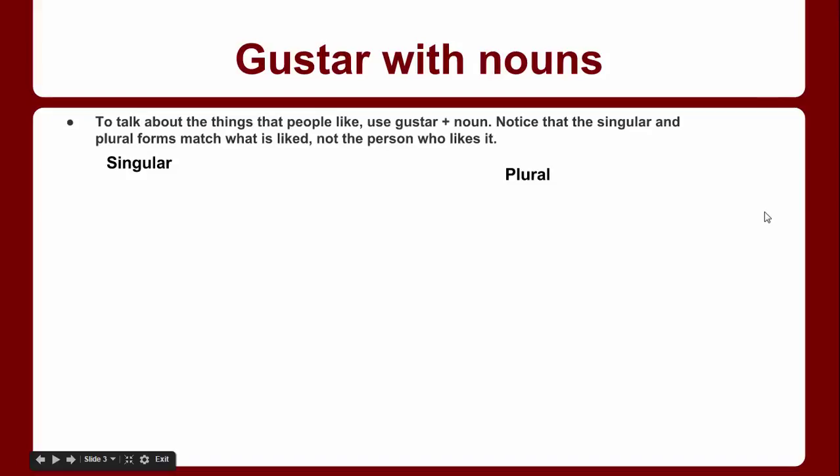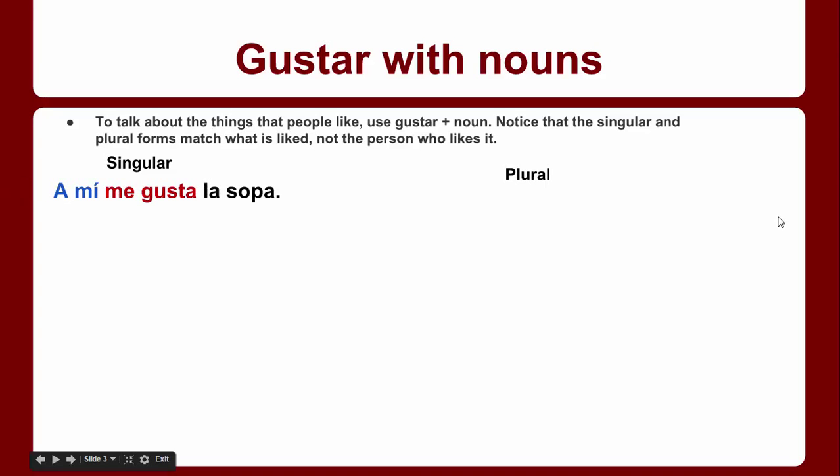So if I'm talking about something plural, like las bebidas, I would make my verb gustar agree with it by adding an n, gustan. If I'm talking about something that's singular, like pan, I just say gusta. Let me show you some gustar verbs where the noun that comes right after it is singular, and then I'll show you some plural ones.